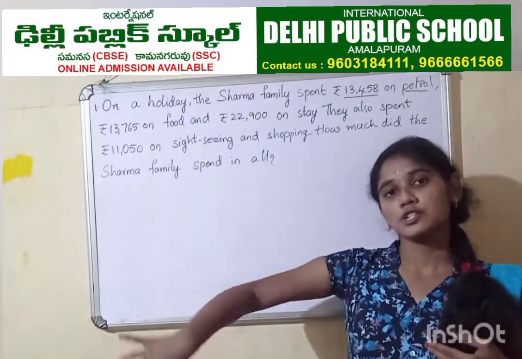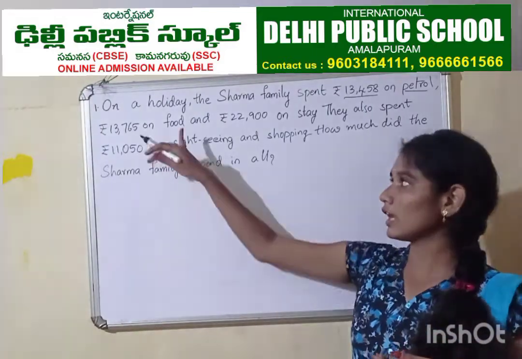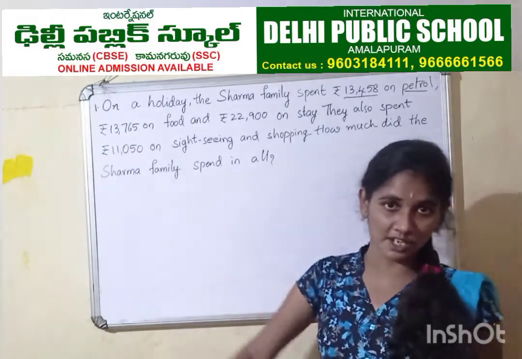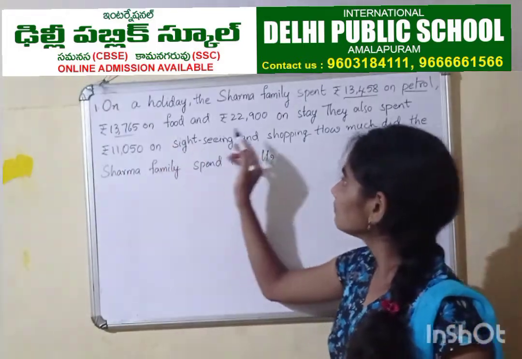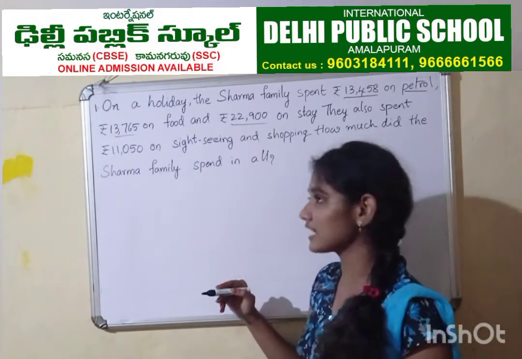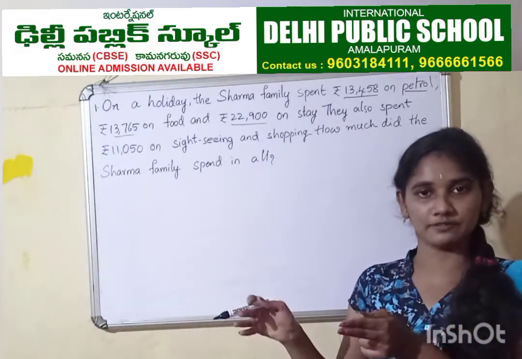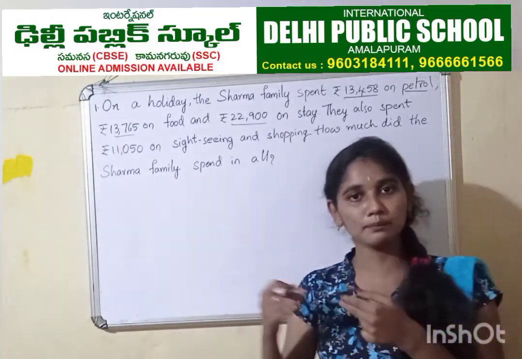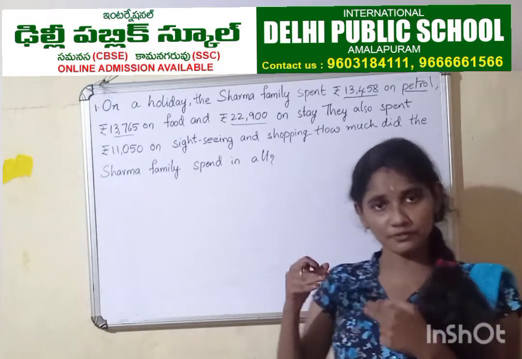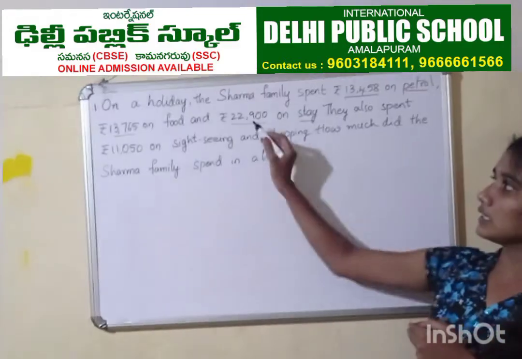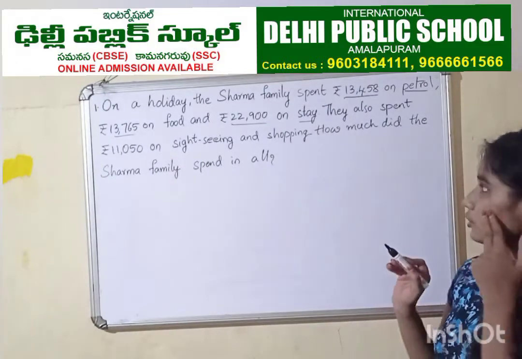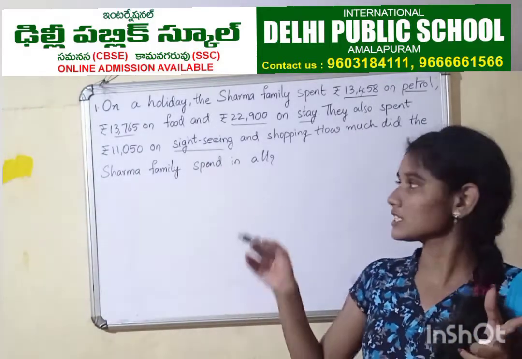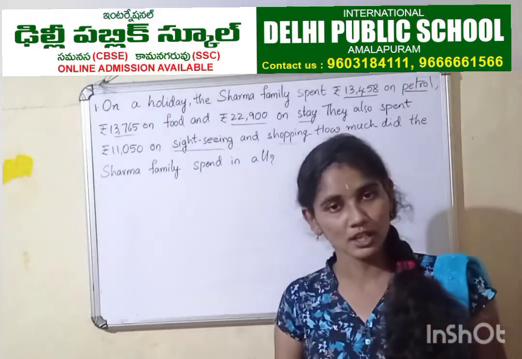It's a family, right? So for all the members, for food maintenance, they spent 13,765 rupees, and then 22,900 rupees on stay. So what is meant by stay? To live, to stay for some time. If they went to another place, they can't come home immediately, right? For that purpose, for stay, they spent 22,900 rupees. And they also spent on sightseeing, to see beautiful places, and on shopping, 11,050 rupees.